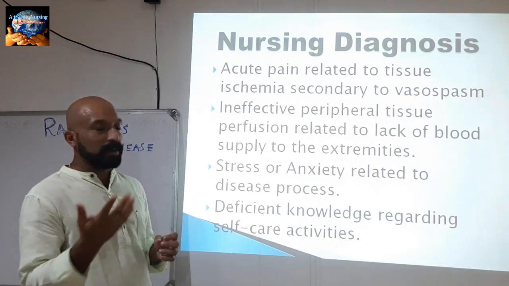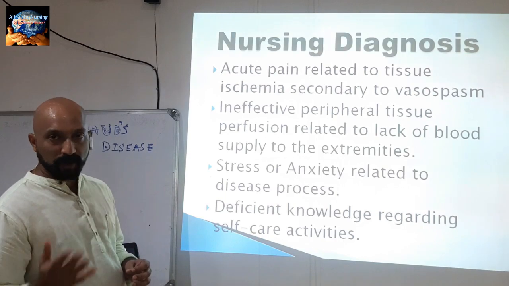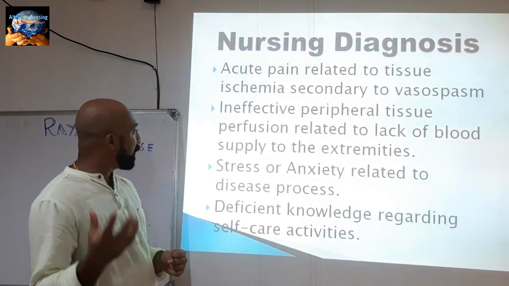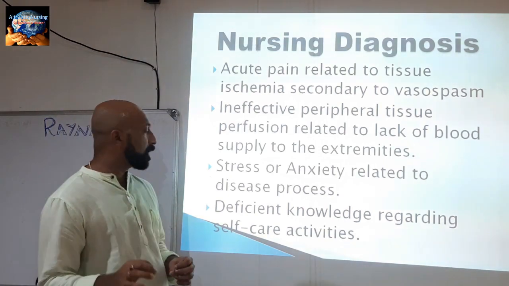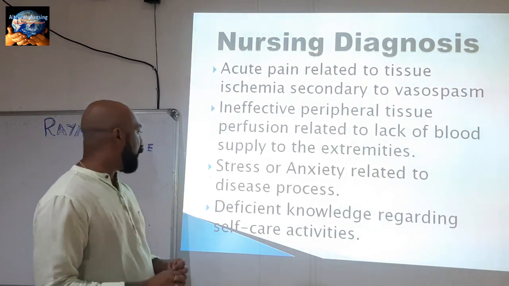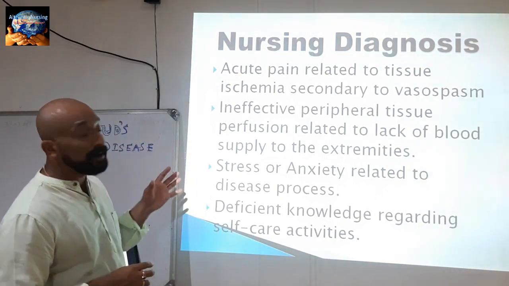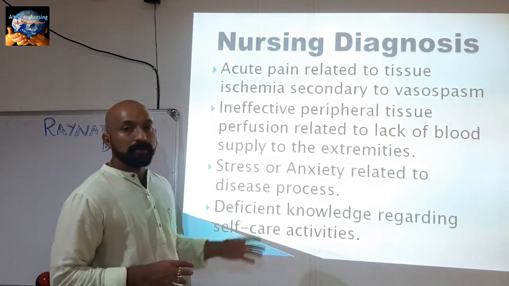So once again, the main nursing diagnoses are: acute pain related to tissue ischemia, secondary to vasospasm; ineffective peripheral tissue perfusion related to lack of blood supply to the extremities; stress or anxiety related to disease process; and deficient knowledge regarding self-care activities. These are the main nursing diagnoses related to Raynaud's disease.